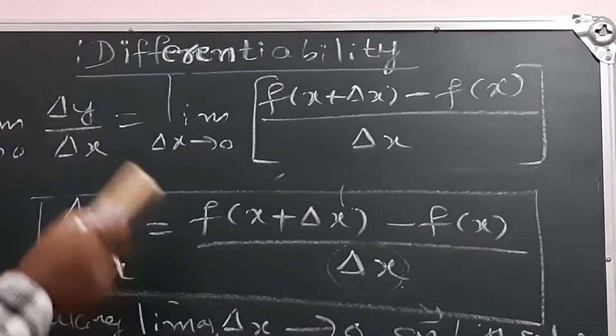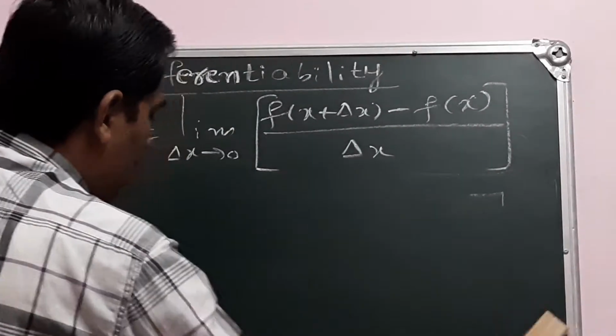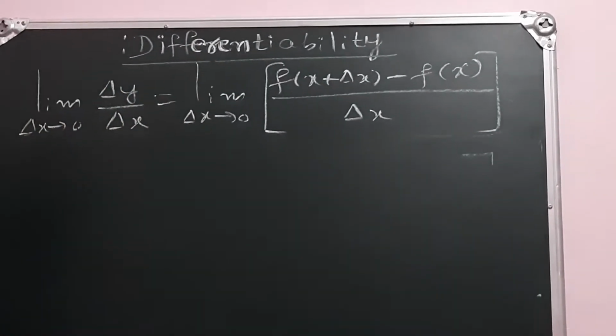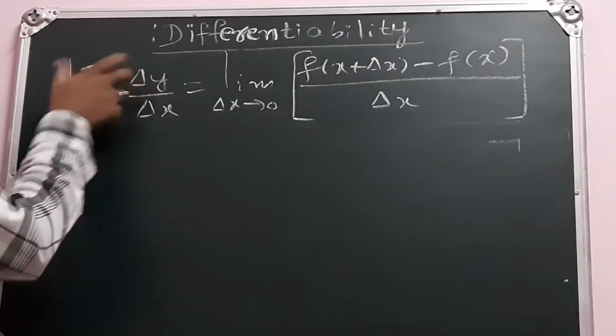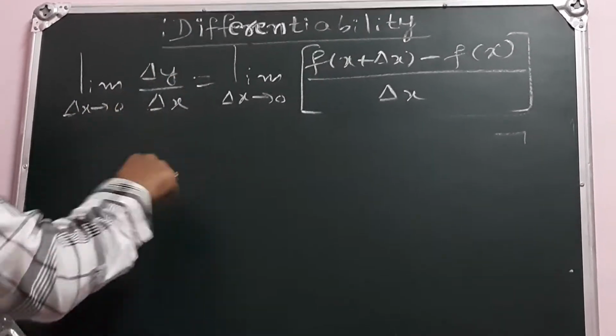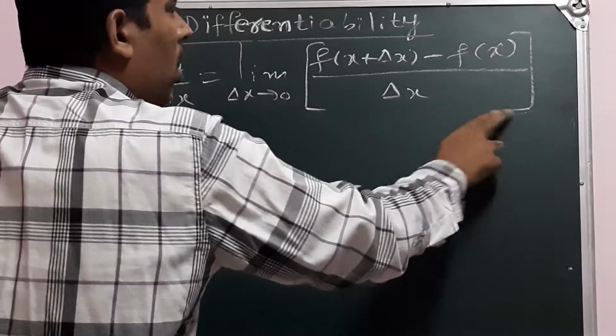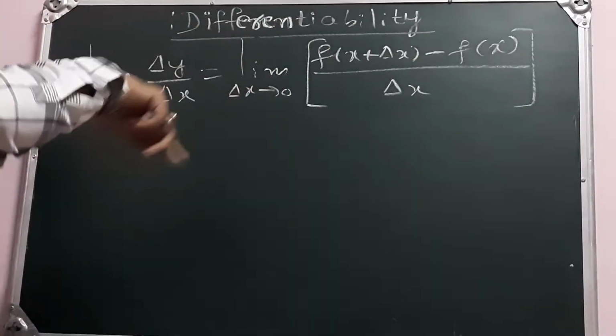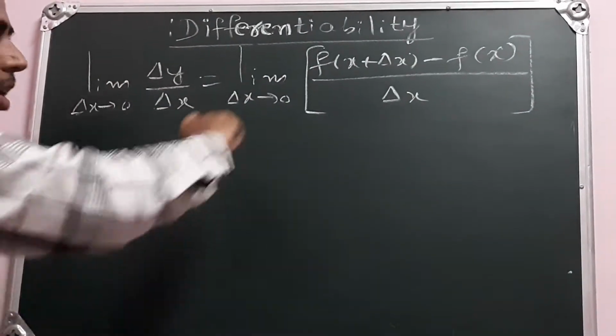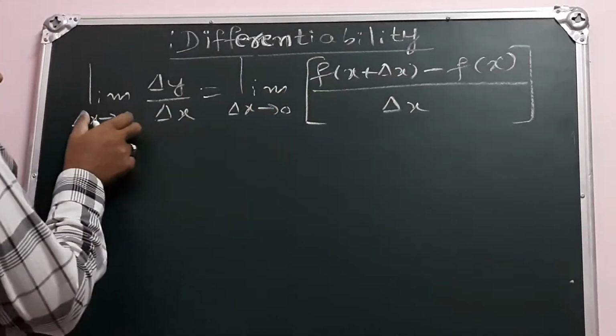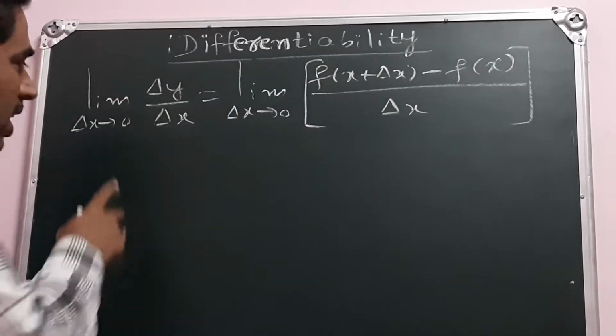So for this quantity I have taken the limit. By taking the limit on both sides, what will we get? On the left hand side, the limit of delta y by delta x as delta x tends to 0.